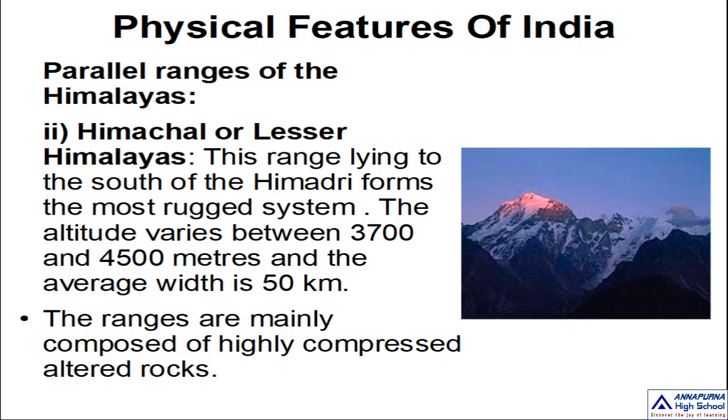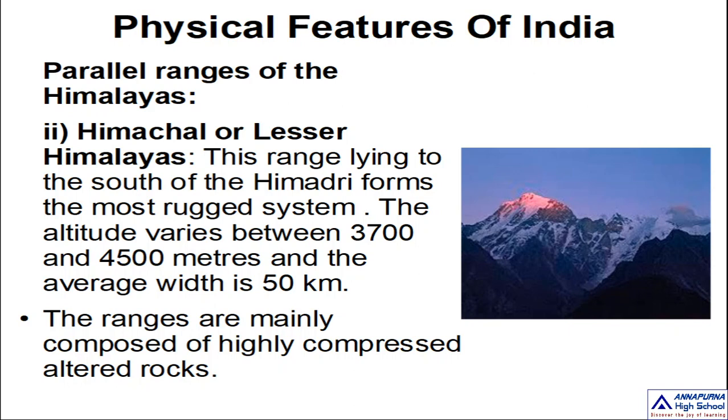That's why these ranges are called Himachal or Lesser Himalayas. This range lies to the south of the Himadri, and it forms the most rugged system.